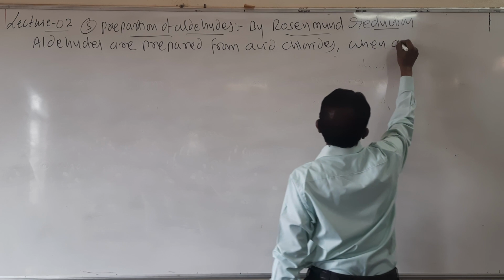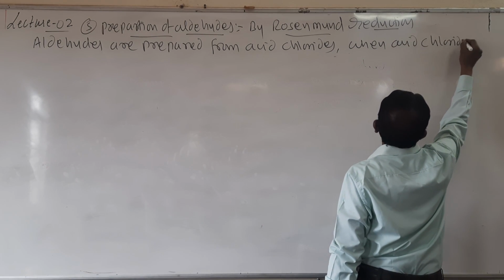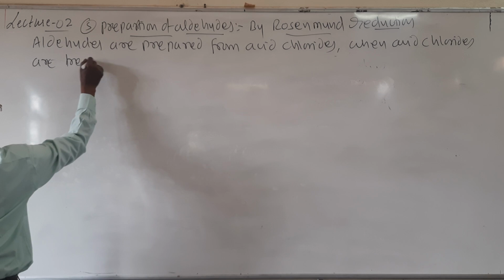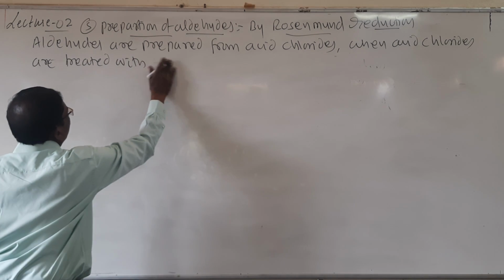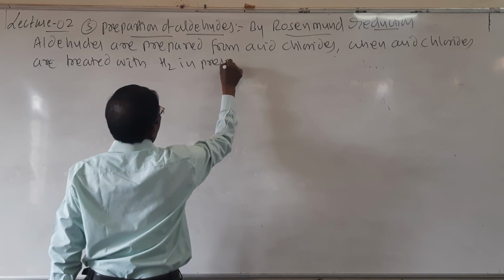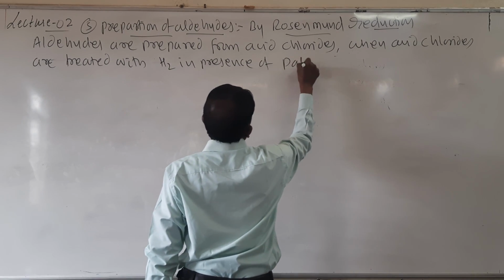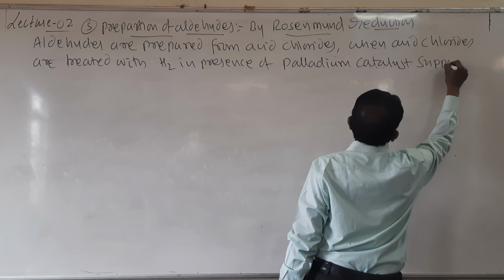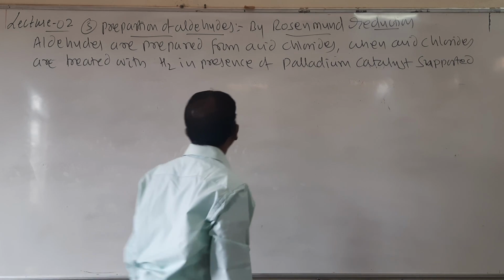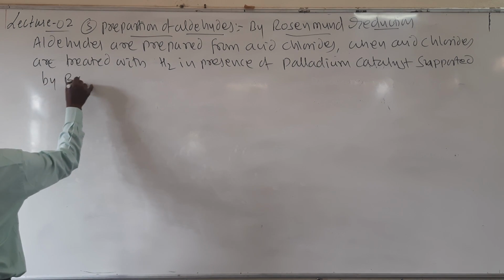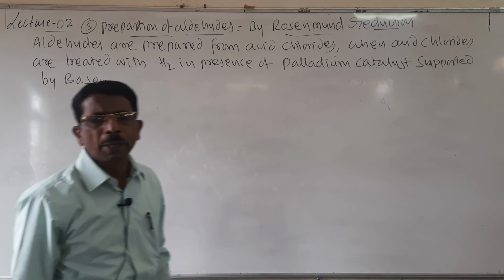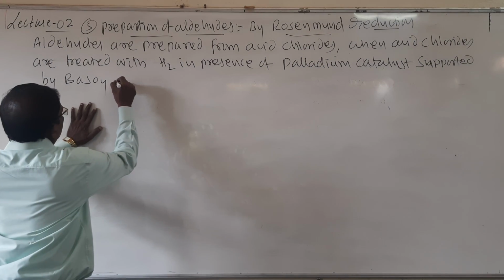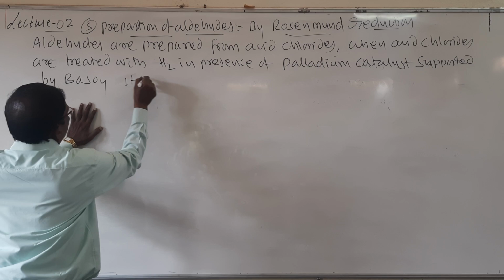Look here, when acid chlorides are treated with hydrogen in presence of palladium catalyst, supported by barium sulfate, students, supported by barium sulfate, it gives aldehydes.